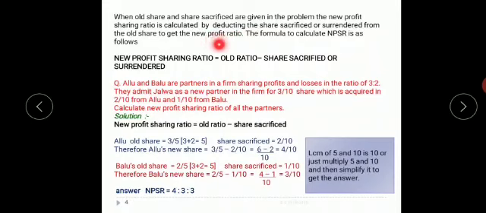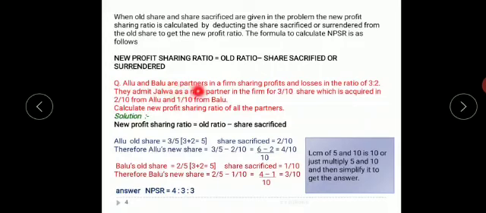So what is the formula for calculating new profit sharing ratio? It is old ratio minus sacrifice ratio. Followed? Old ratio minus sacrifice ratio. So we'll see one problem.